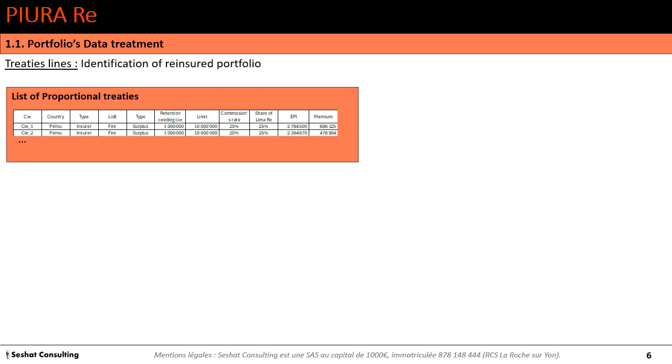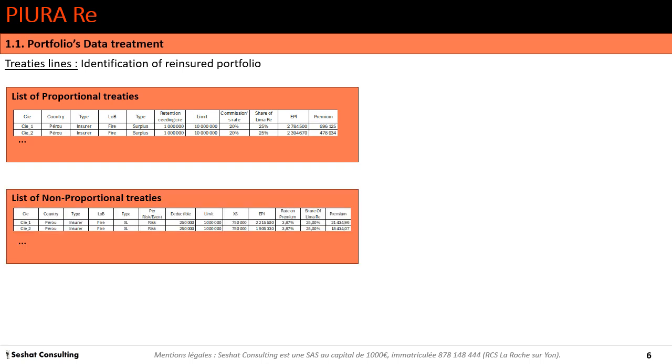To close with data, we make some retreatment on treaties lines. We have the list of proportional treaties and the list of non-proportional treaties. For example, here we have two surplus shares, one with company 1 in Peru and company 2 in Peru, and two excess of loss with company 1 and company 2. So we transform the data to have the reinsured portfolio.